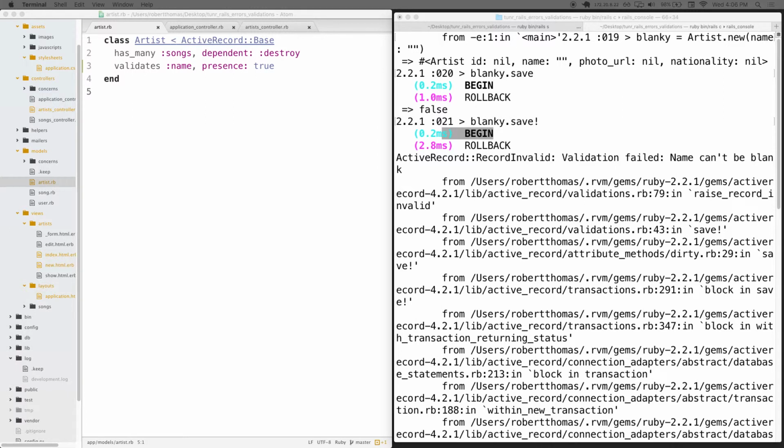So that's the difference between .save and .save bang and all of these things over here. They effectively do the exact same thing. The only difference is in what they do when they don't succeed. They throw the same errors, but with a bang it sort of throws the error more so. The error actually stops everything, halts everything. Whereas without the bang, it just doesn't work, and that's it. It doesn't actually break anything.